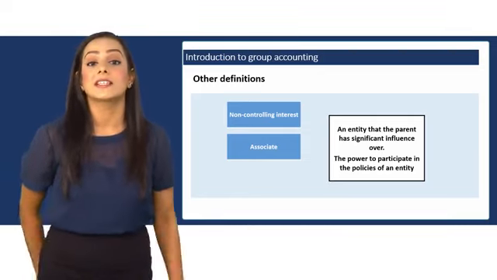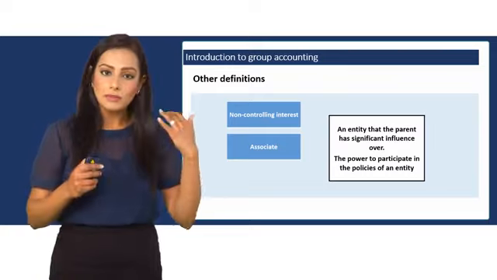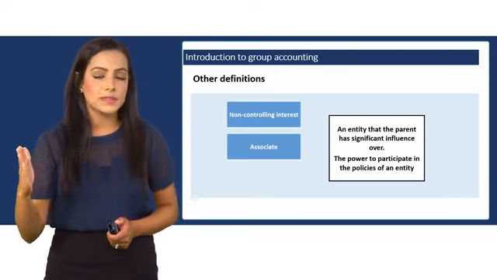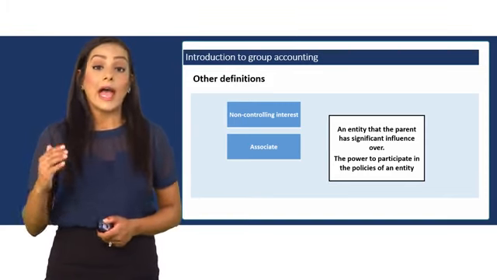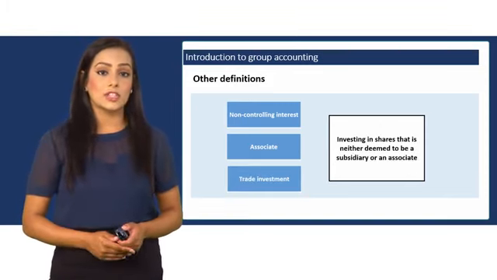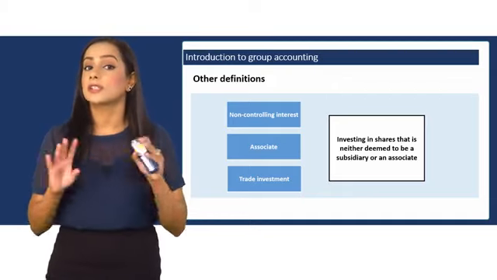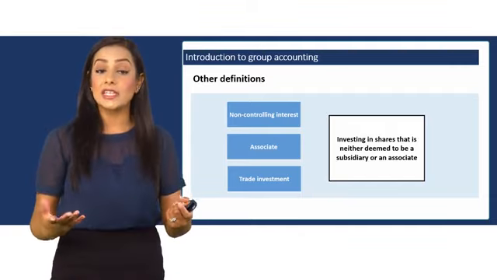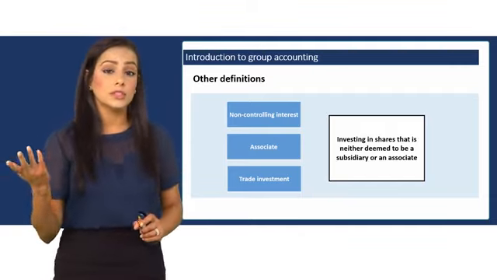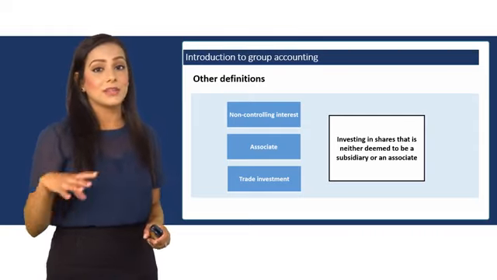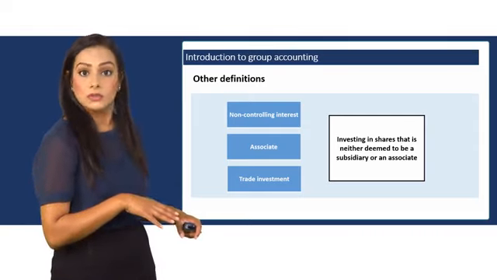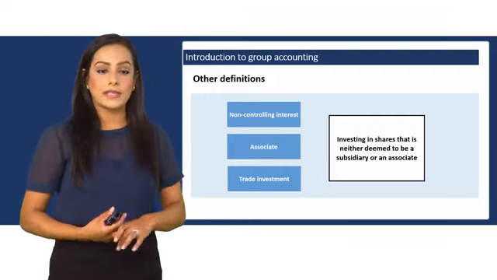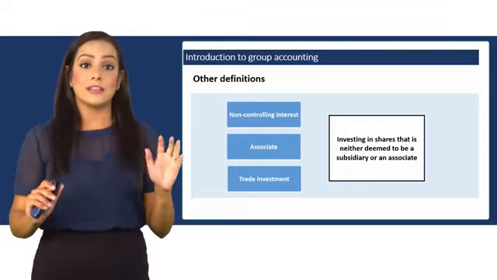Associates will be discussed in a separate video. And then an associate exists when you've got between 20 to 50% of the voting shares. And if you've got less than 20% of the shares, then that means you've simply got a trade investment. This is where you are investing in shares, could be for long-term purposes or short-term purposes, but it doesn't really matter because these are not a subsidiary, nor are they an associate. And how we account for trade investments will be seen in another video.